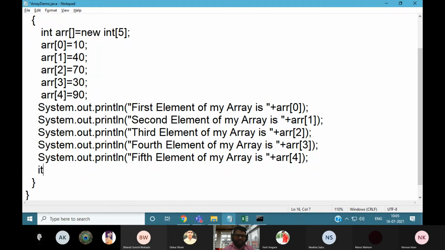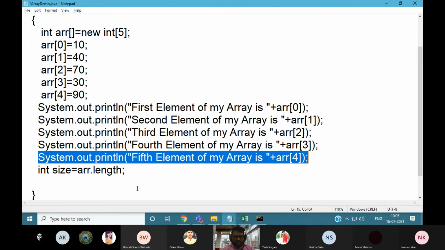So you can say int size. You need to find out the size of your array. There is a length property, arr.length, by which we can check the size of your array.